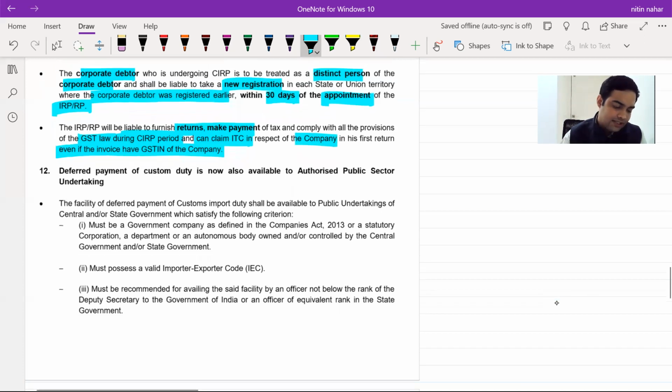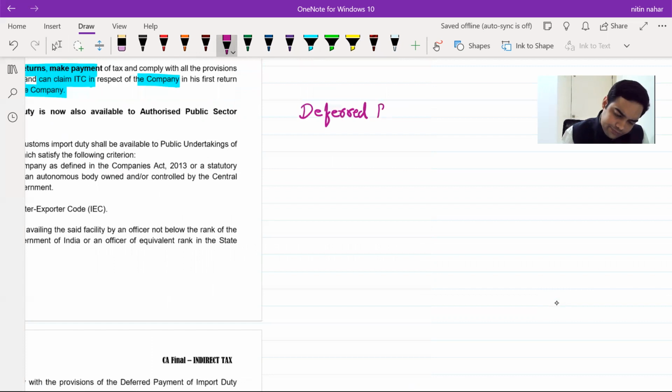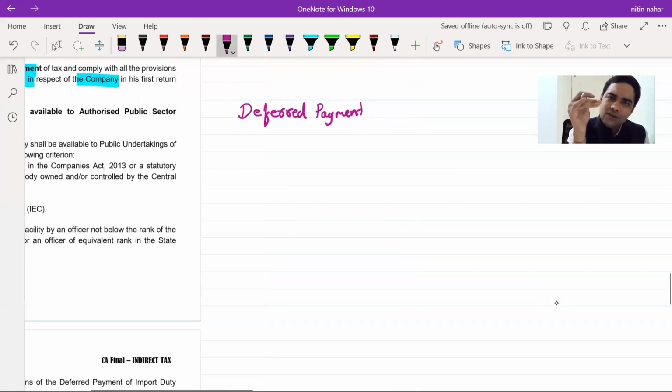Then, now let's talk about customs. Customs, not any major change, a very, very minute change has happened. You recall deferred payment? Sir, what was deferred payment? Deferred payment is first clearing the goods and then making the payment. First clearing the goods from the port and then making the payment.